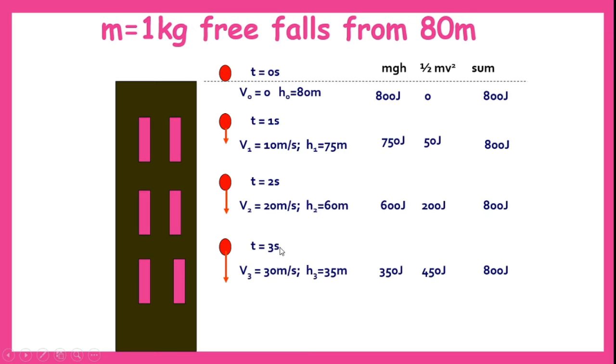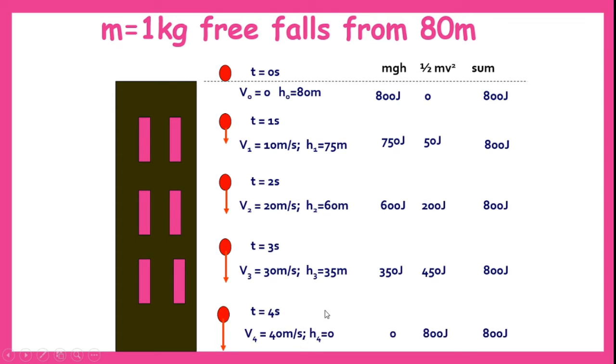Now let us see one more instance. When t is equal to 3 seconds, the velocity has reached 30 meters per second and the height has reached 35 meters. Using these values, if we calculate the potential energy and kinetic energy, the values will be 350 joules and 450 joules respectively. When we add both the energies, we get 800 joules.